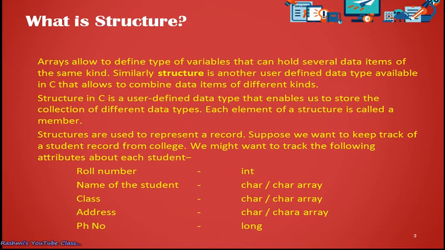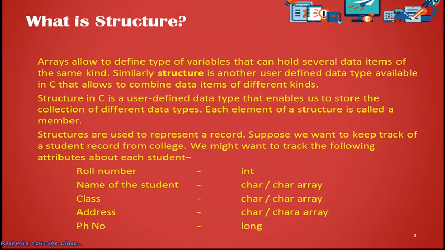When we declare a structure, we can declare many different kinds of variables. There are no such rules for that. We can define many types of variables in a structure, and thereafter we can create a variable of that structure type. One more thing I can tell you: a variable of structure type is known as an object.